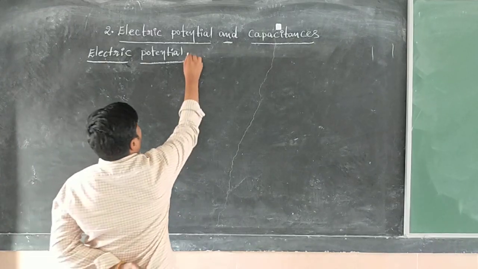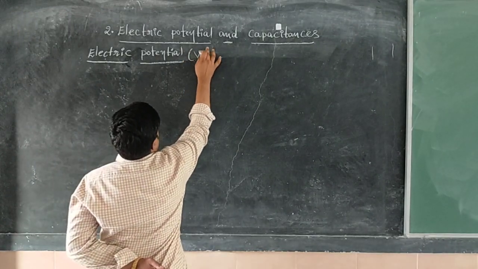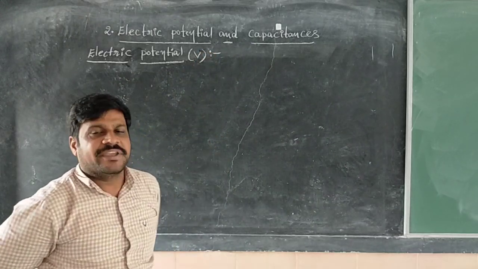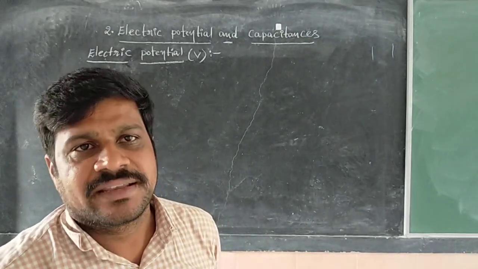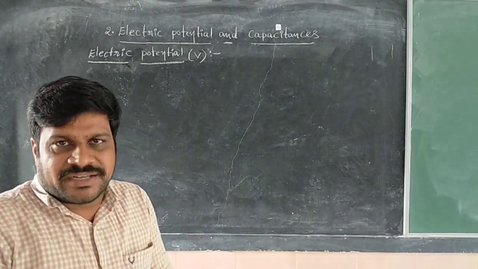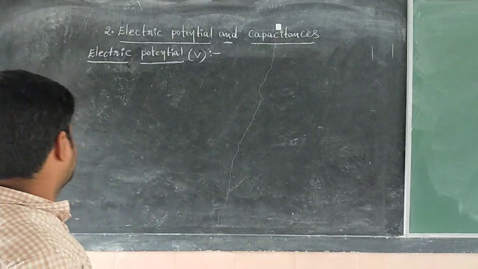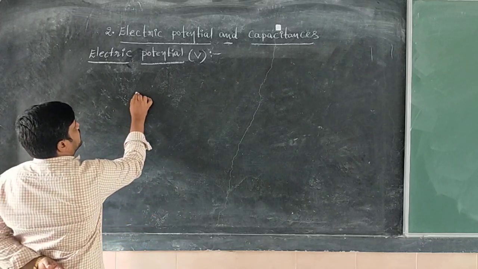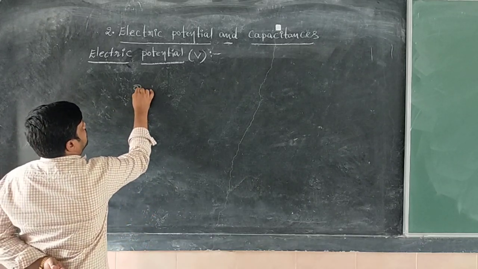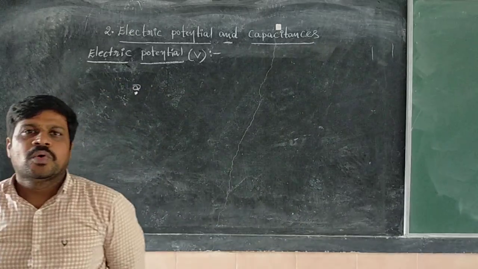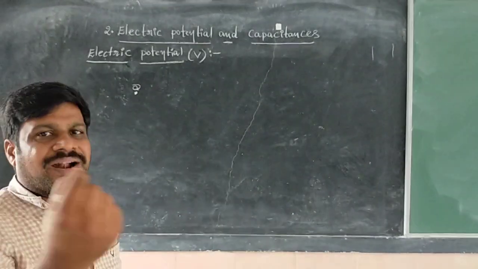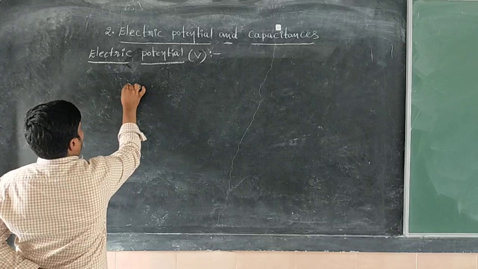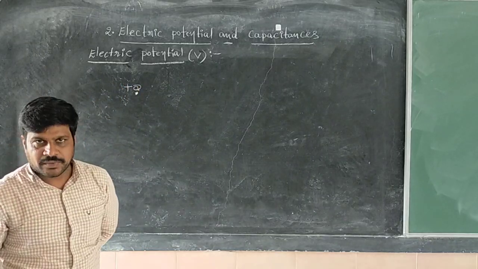Electric potential is denoted by the letter V. V is the notation of the electric potential. How do we understand the electric potential? Let us see here. First of all, I am going to take one charge, capital Q. It is a positive charge, and the name of the charge is capital Q.